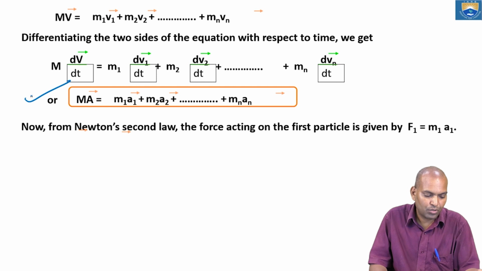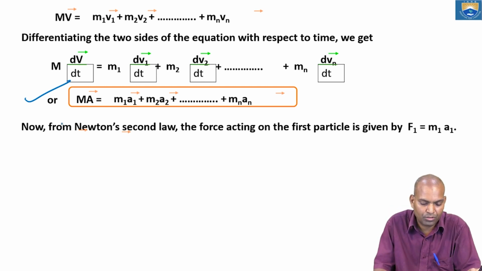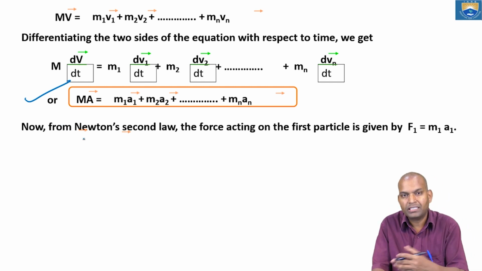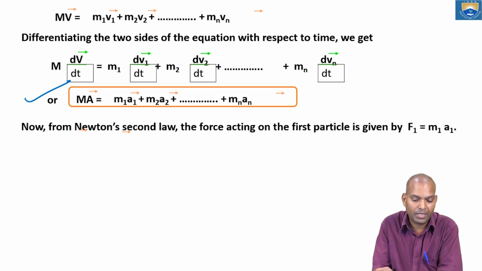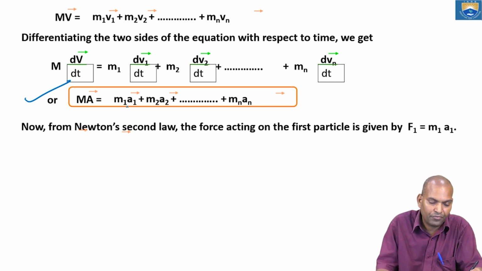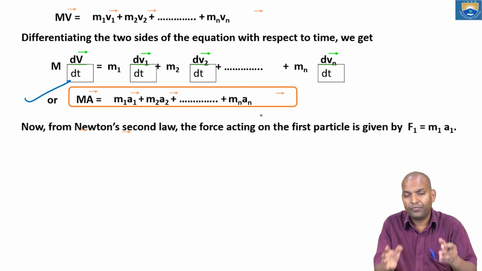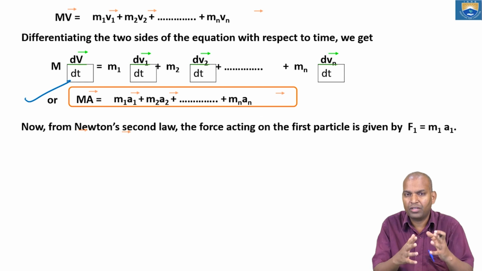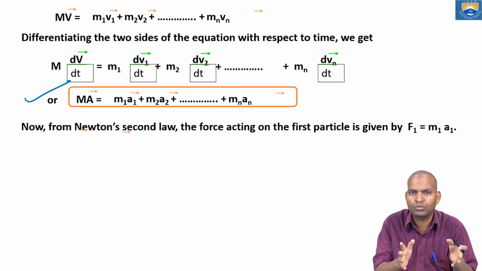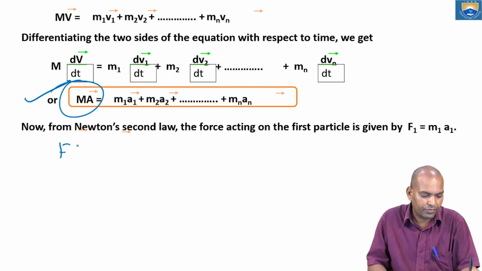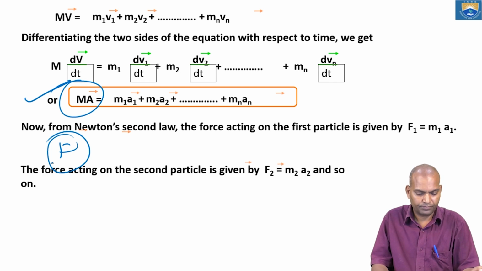So this is nothing but Newton's second law, F equals m a. The force acting on the first particle is F1 equals m1 a1, F2 equals m2 a2 and so on, and Fn equals mn an. The sum of F1, F2, F3 and so on up to Fn equals the total force.